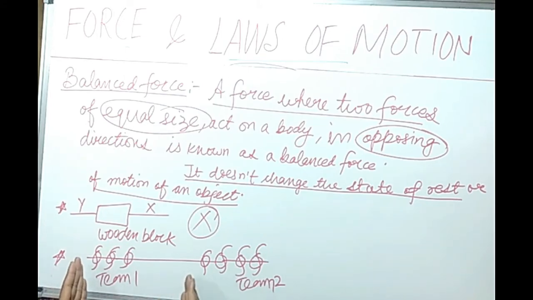Here what is happening? Both the teams are applying equal force in opposite directions. So neither of the teams is able to pull the opposite team towards itself. So the result is they are not able to pull the team towards itself, and they are applying the balanced force. The second example we have taken is the game of tug of war.